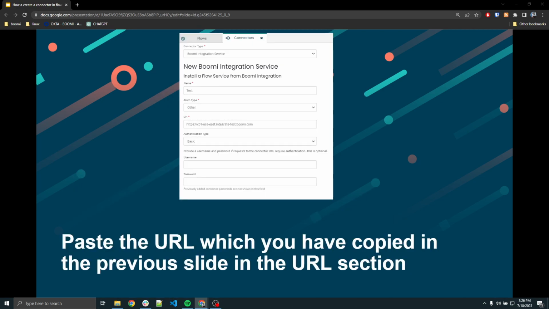Next, back to the Flow platform. Paste the URL which you have copied in the previous slide in the URL section.